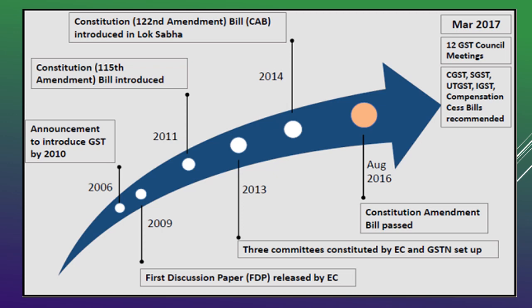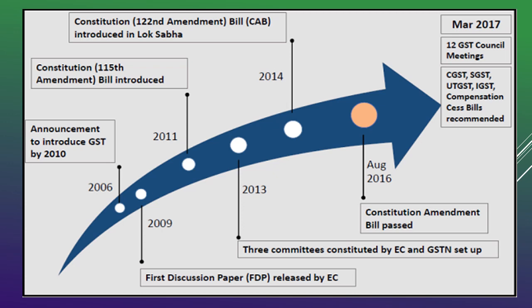Only after being passed in the parliament does an act come into existence. In 2016 a constitution amendment bill was passed. In March 2017 the 12th GST council meeting was held, and in July 2017 GST was introduced in India, that is, throughout India.